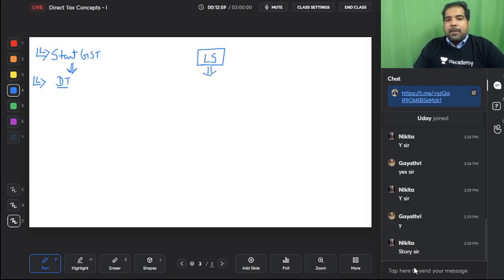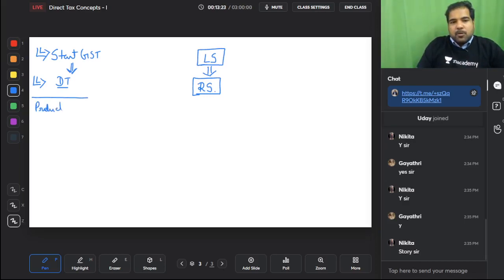The second step is that individual, whether he's a resident or not, because a lot changes when you're a resident and a lot changes when you're a non-resident. So you have to determine the residential status. The residential status might change every year. So in your exam, if they give you resident, great. If they give you non-resident, great. But there will be a question for sure. Guys, I'm predicting one question. This is my prediction list. I'm predicting one question from this chapter of residential status and scope of income for sure. So you will have to determine your residential status, or they will give you the residential status. One of them will definitely happen.